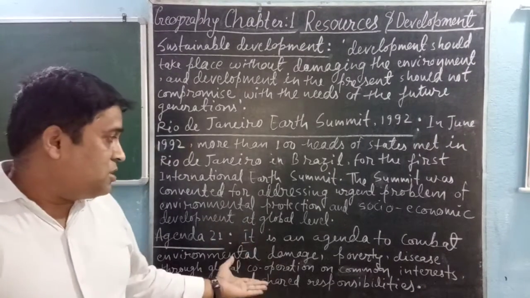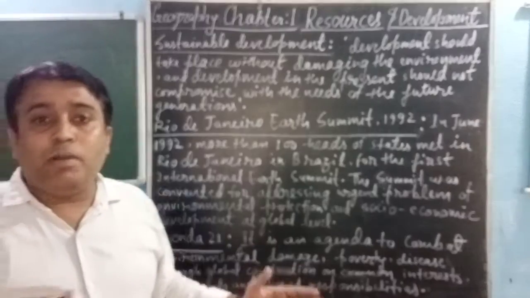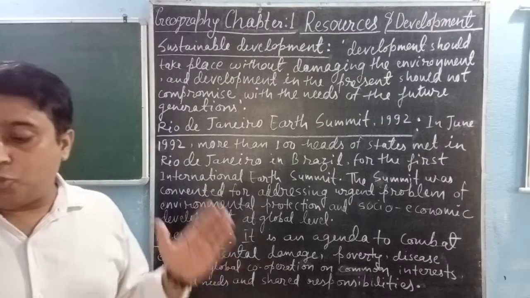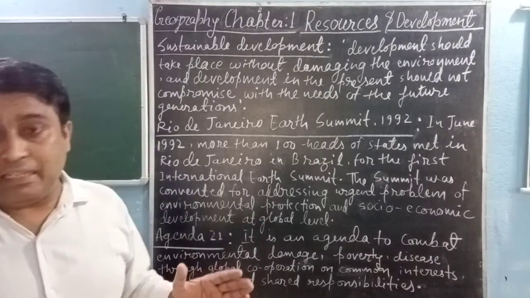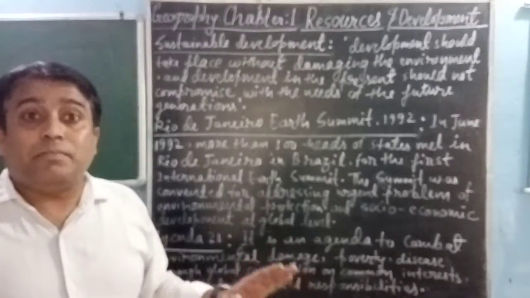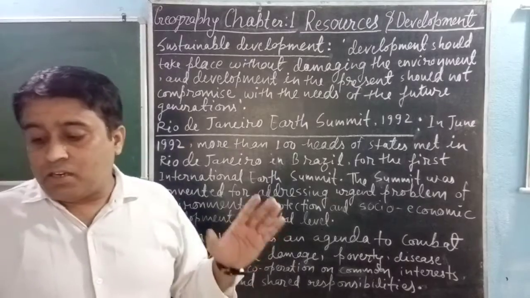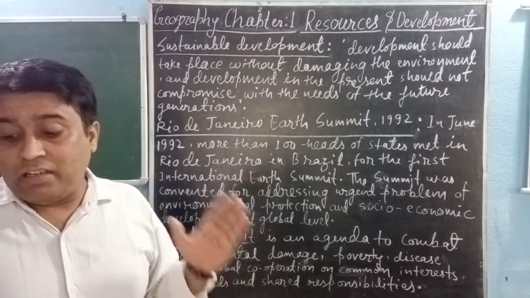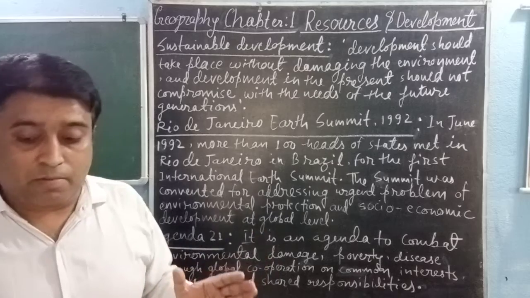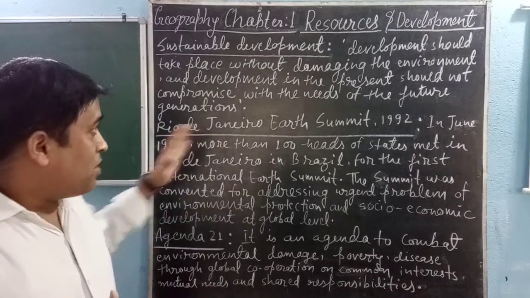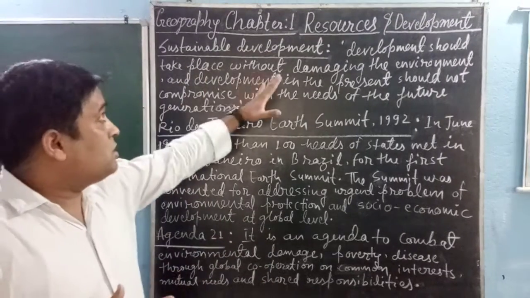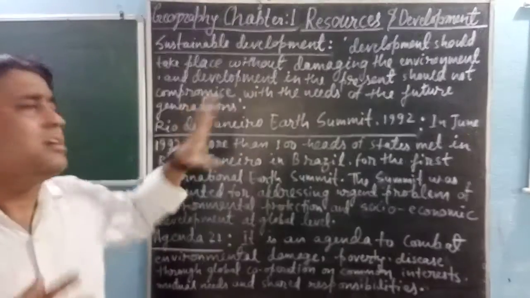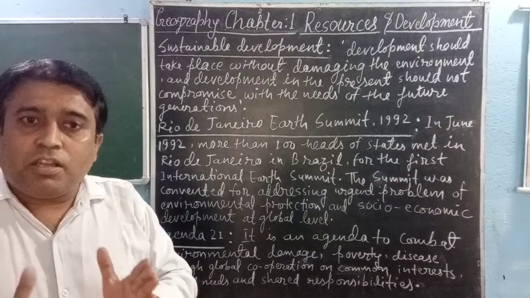I already told you it was an agenda to combat these problems through global cooperation on common interest, mutual needs and shared responsibilities. One major objective of Agenda 21 is that every local government should draw up its own local Agenda 21. So these were some of the important topics of Chapter 1, Geography, Resources and Development. This is very important and it is in your book also.